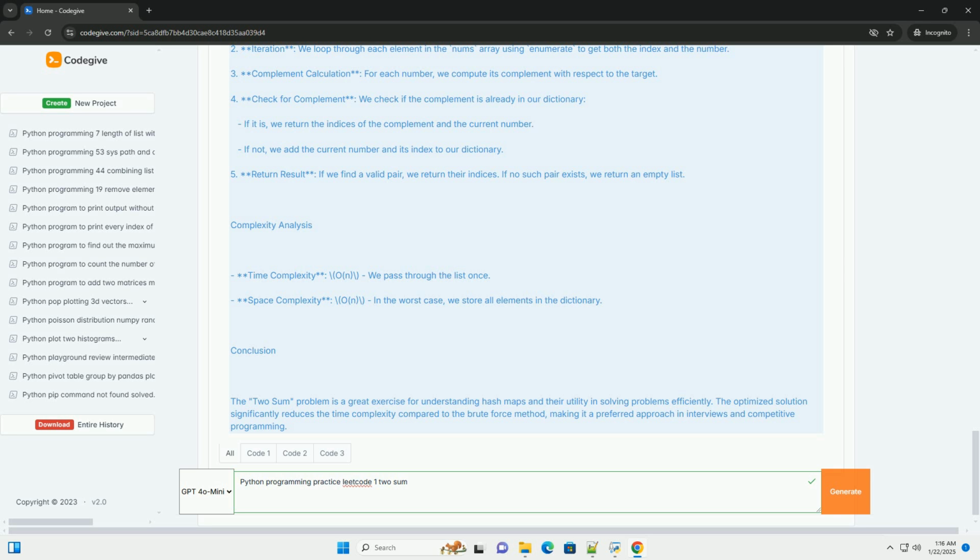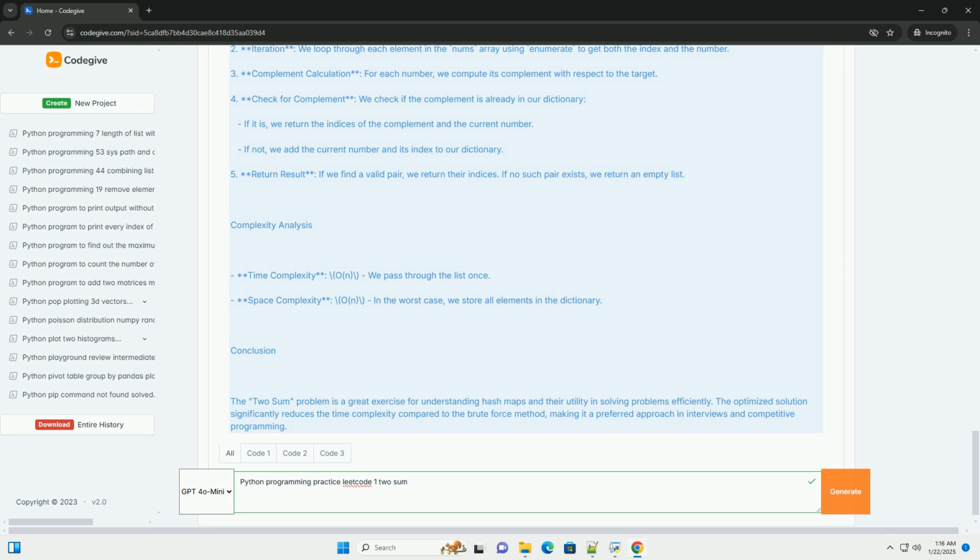Complexity analysis. Time complexity, O(n). We pass through the list once. Space complexity, O(n). In the worst case, we store all elements in the dictionary.